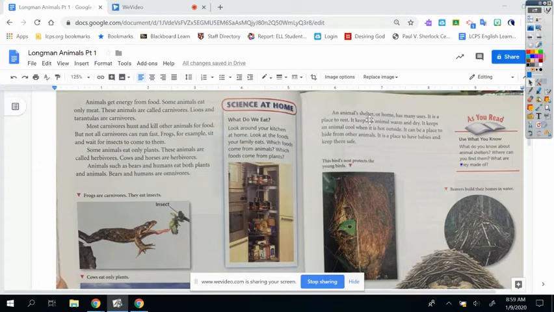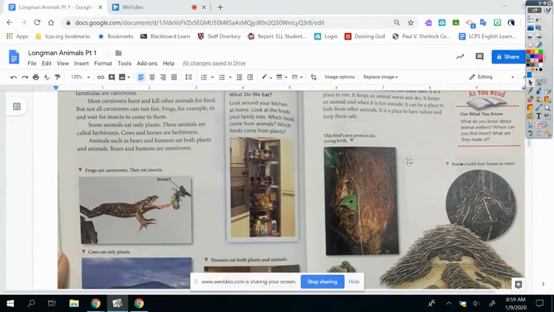An animal's shelter or home has many uses. It is a place to rest. It keeps an animal warm and dry. It keeps an animal cool when it is hot outside. It can be a place to hide from other animals. It is a place to have babies and keep them safe.